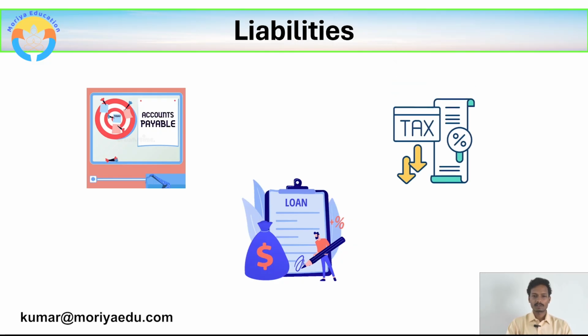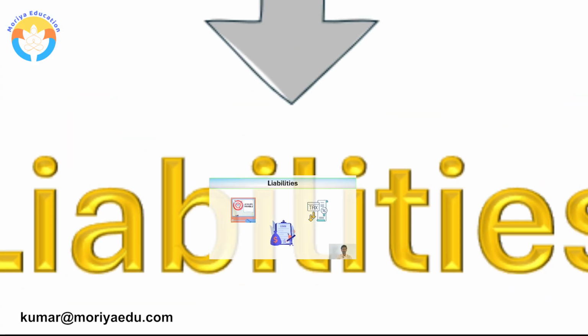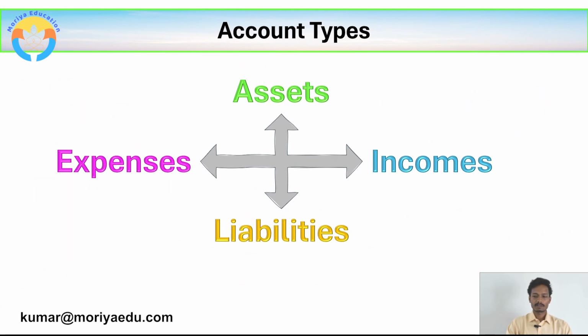And tax payables. The taxes which are to be paid to the government, income tax, or any TDS which we have deducted from the services which we have taken from the outsiders. So these are all the tax payables because that money doesn't belong to our business organization. That belongs to the government and we need to pay it. So this is called as liabilities.